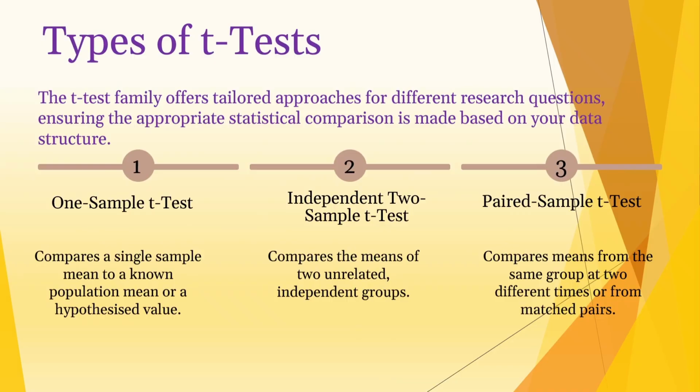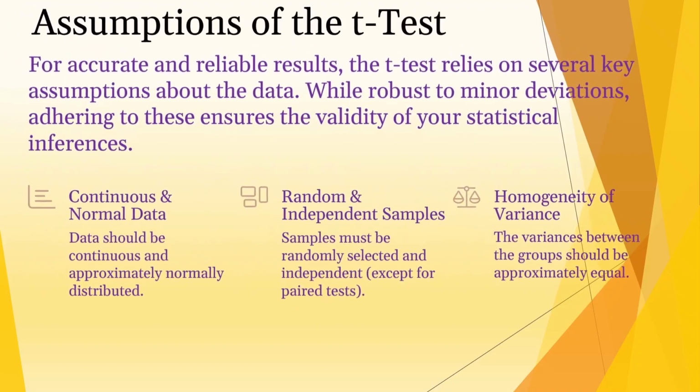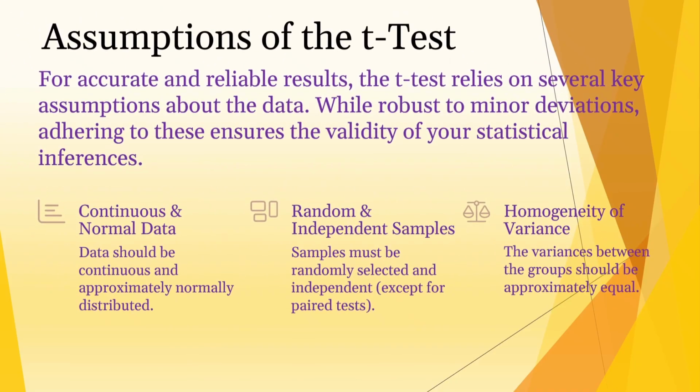And the third is paired sample t-test. This is used when you compare the average from the same group at two different times or from pairs of people who are matched in some way. Okay, now let's see assumptions of the t-test.